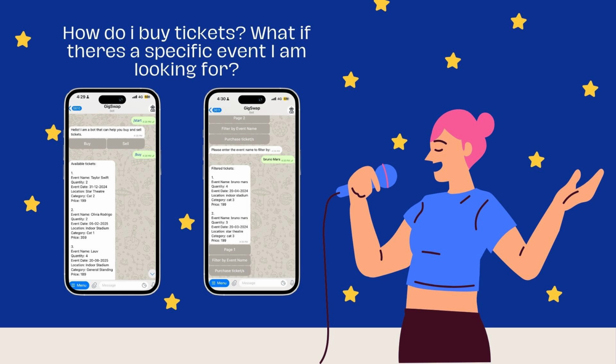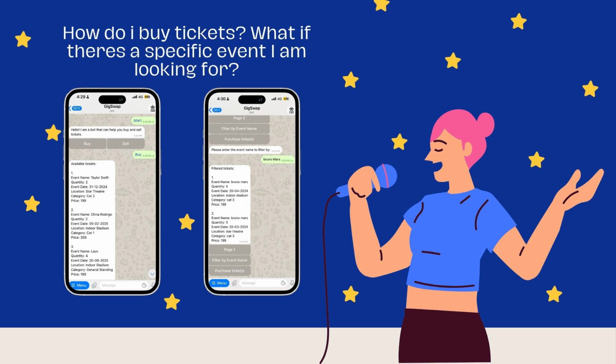This means that at any moment, the buyer can only see 10 listings at one time. This helps our interface be even more neat and ensures that buyers have an easier time in navigating tickets as compared to if a very long message was sent. Using the buttons at the bottom, buyers can then navigate through pages 1, 2, 3, and so on and so forth, which allows them to browse available tickets easily.